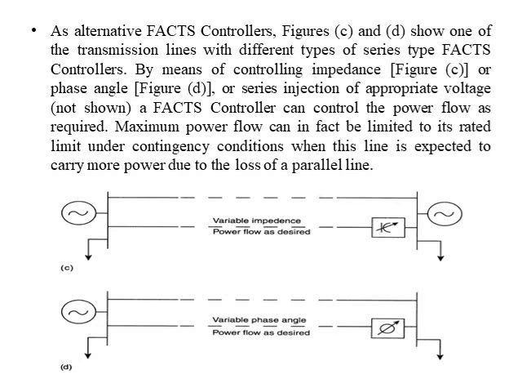By means of controlling impedance, figure C, or phase angle, figure D, or series injection of appropriate voltage, a FACTS controller can control the power flow as required. Maximum power flow can in fact be limited to its rated limit under contingency conditions when this line is expected to carry more power due to loss of parallel lines.